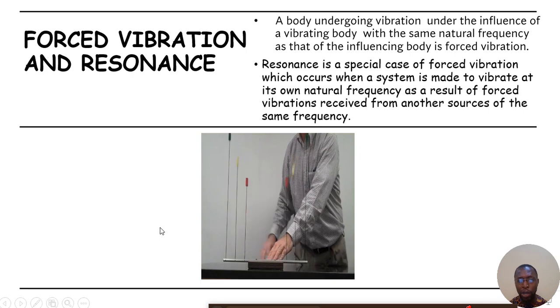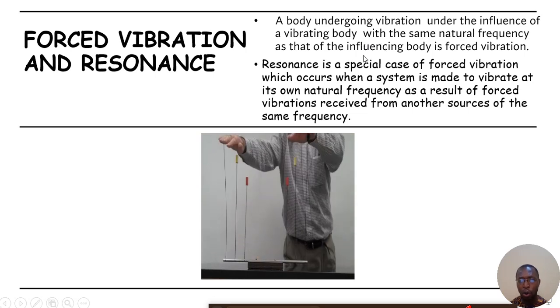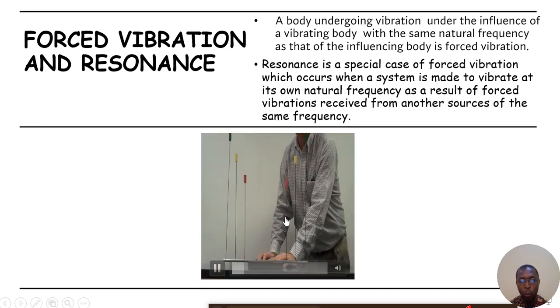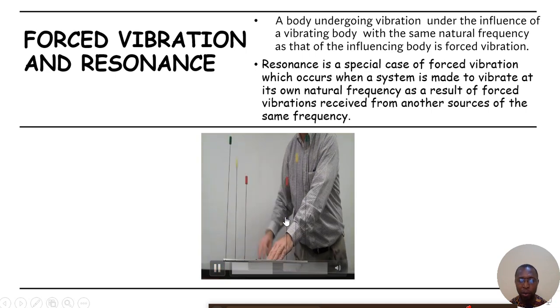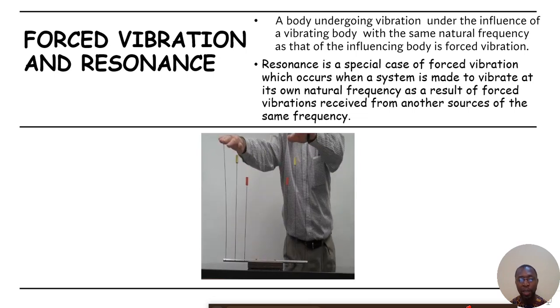Now force vibration is just a phenomenon that occurs as a result of a vibrating body causing or influencing another body to vibrate. A body undergoing vibration under the influence of a vibrating body has the same natural frequency as that of the influencing body. That's what we call force vibration. So the one on its left hand side undergoes force vibration because the vibrating object on the right hand side is the one that influences the one on the left.